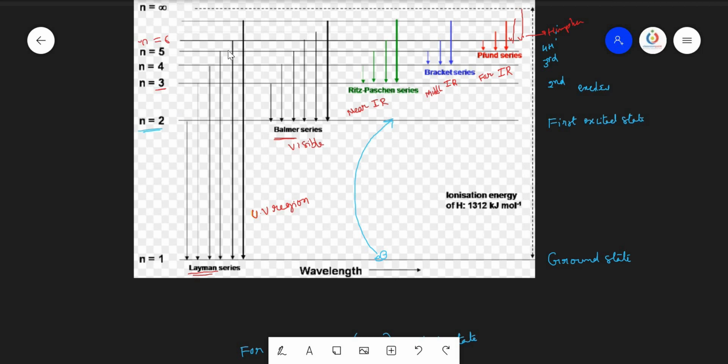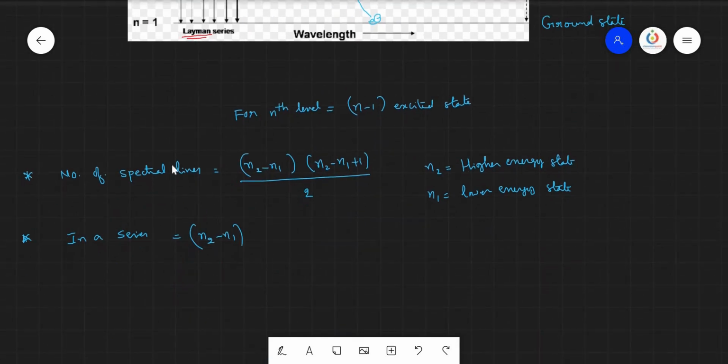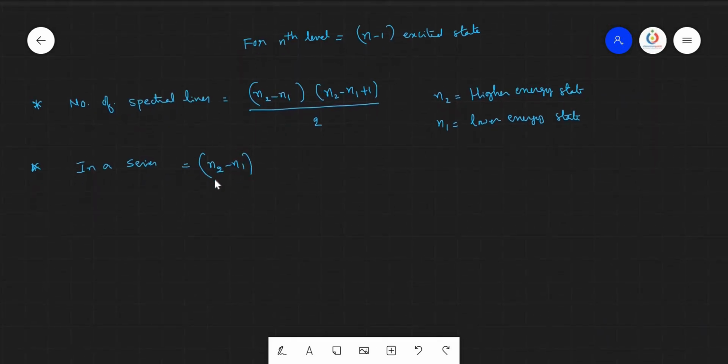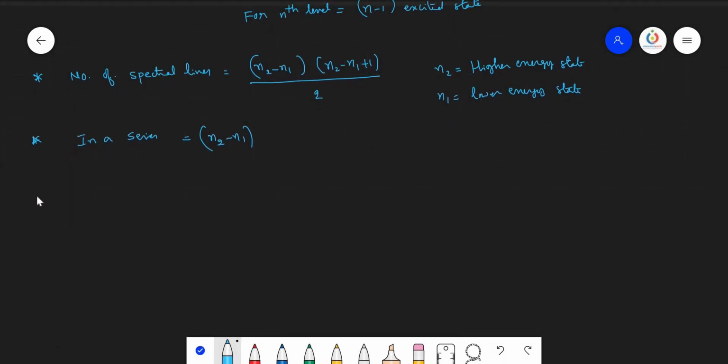Here it is 5 to 1, 4 to 1, 3 to 1, 2 to 1. So totally 4 are possible. That can easily be calculated as 5 minus 1 equals 4. So in a series, the number of spectral lines can be calculated by using the formula n2 minus n1.